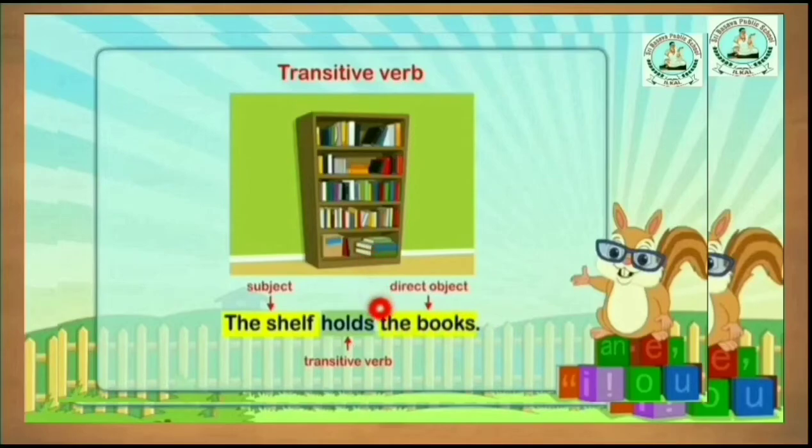Look at here, make it divide into these. Without a direct object, is it a complete sentence? The shelf holds. What does the shelf hold? It needs something, no, here. So the transitive verb needs, means requires, an object.